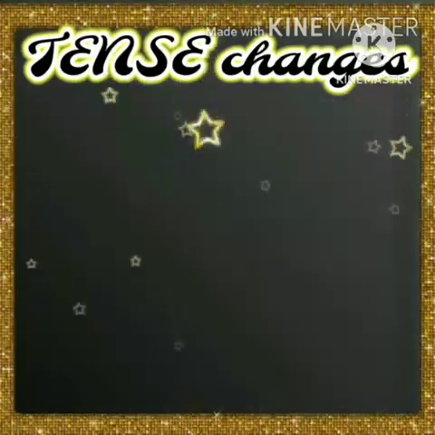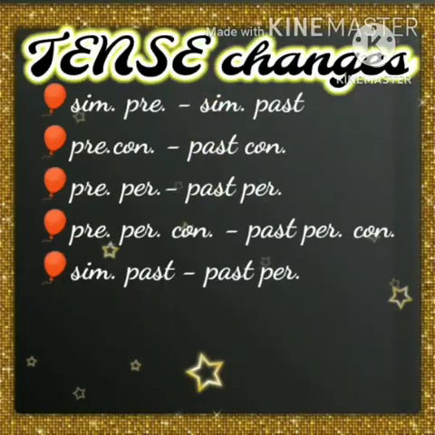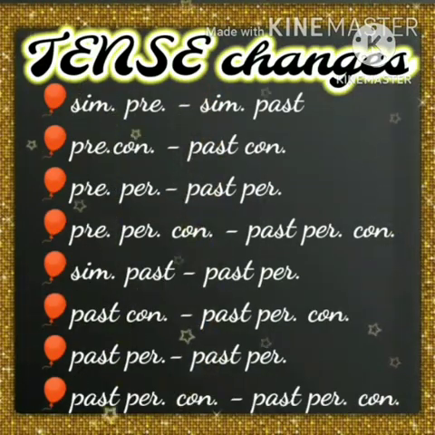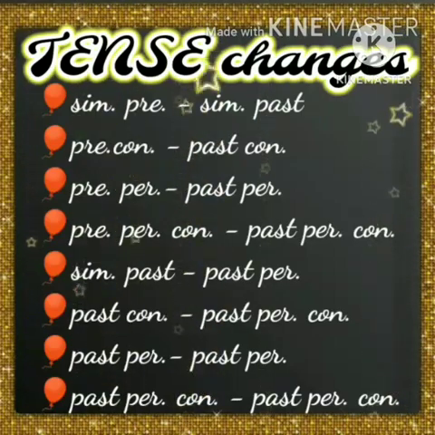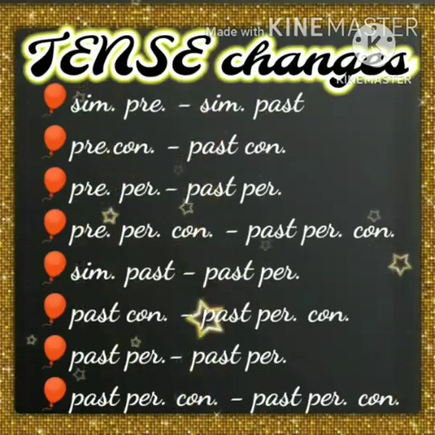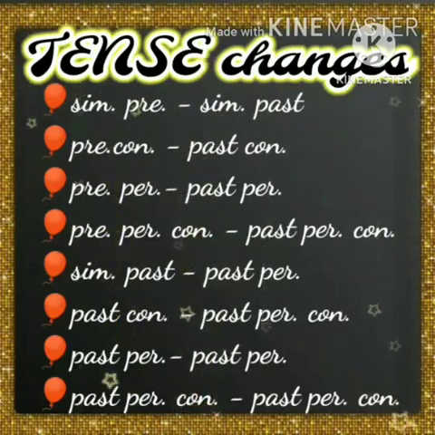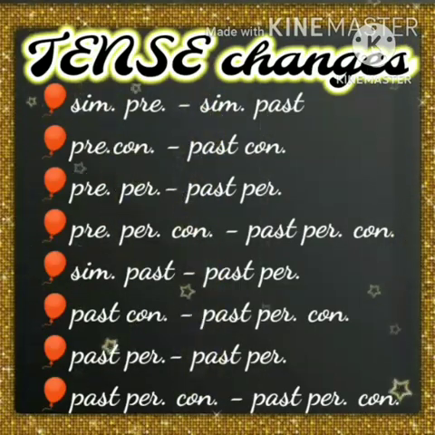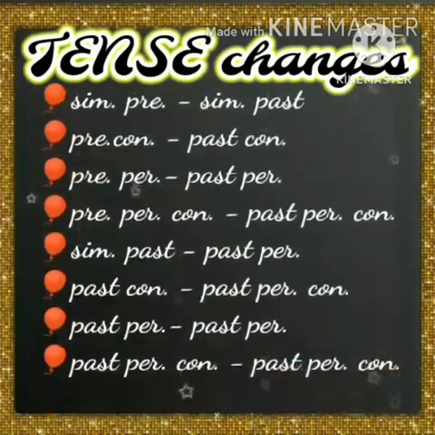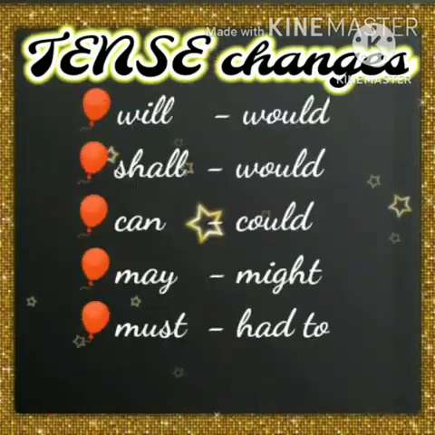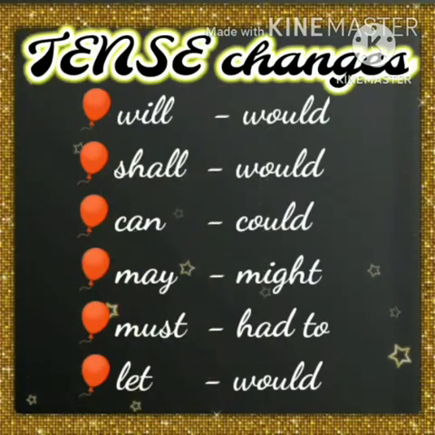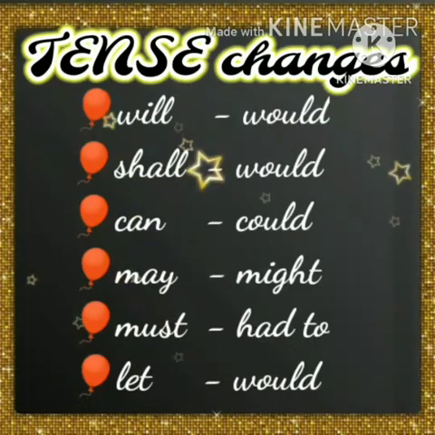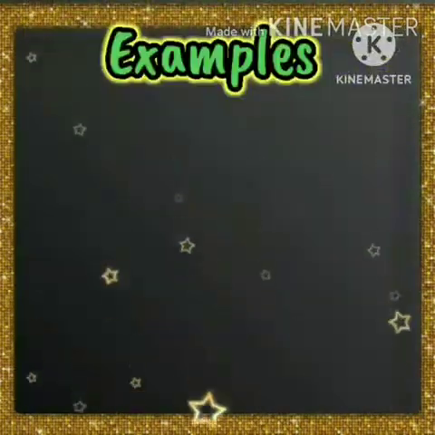That's all tense changes. Let me tell you again. Simple present tense, simple past tense. Present continuous, past continuous. Present perfect, past perfect. Present perfect continuous, past perfect continuous. Simple past, past perfect. Past continuous, past perfect continuous. Past perfect, past perfect. Past perfect continuous, past perfect continuous. Will, would. Shall, would. Let, would. Can, could. May, might. Must, had to. That's all. See the examples here.